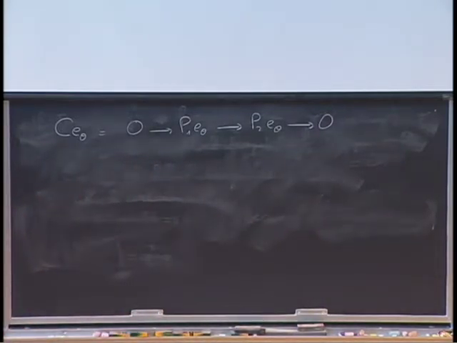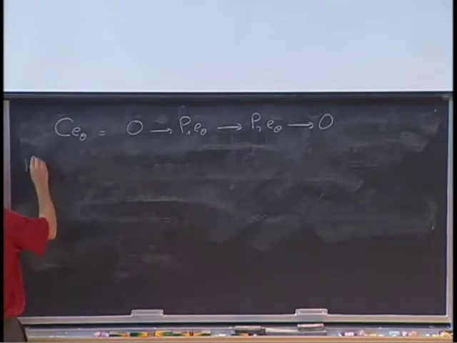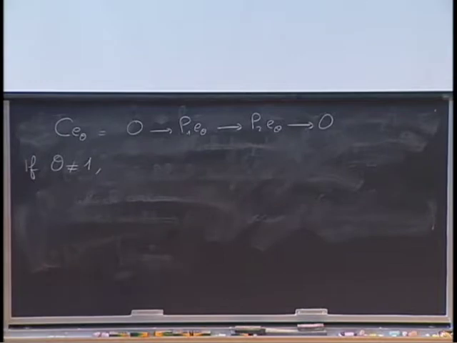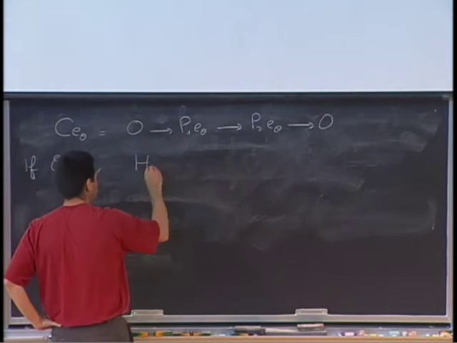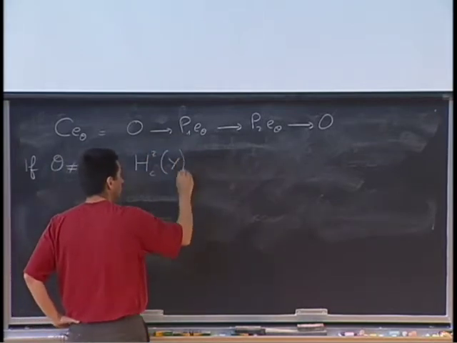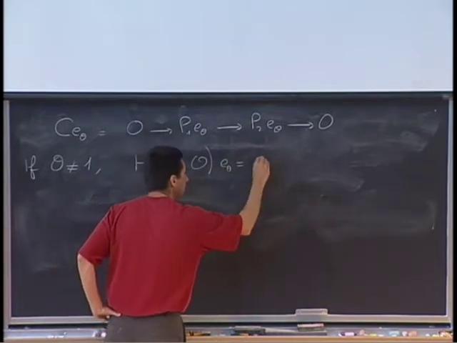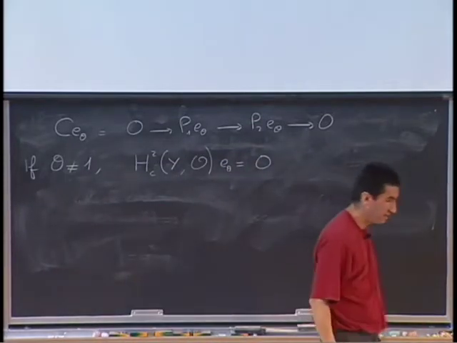But if theta is different from 1, then the cohomology, because of this, and because this guy is O3, the action of the idempotent E theta on the second cohomology group is by 0.